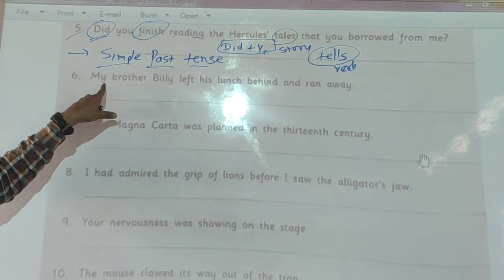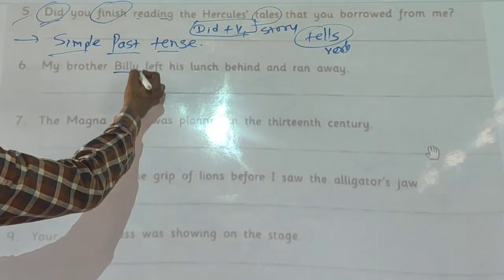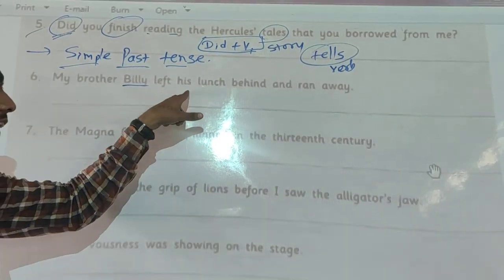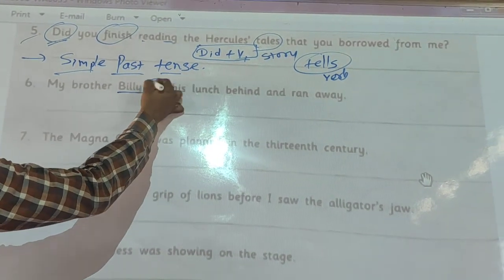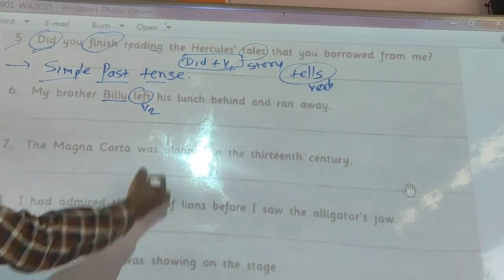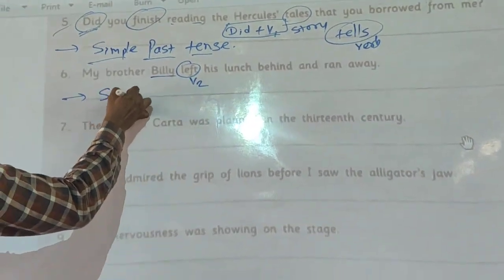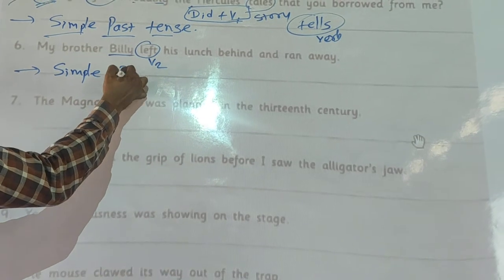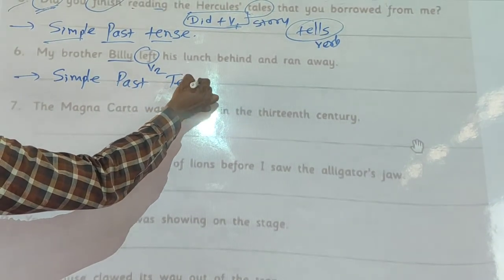Now the next example, my brother Billy, it is one name, Billy, left his lunch behind and ran away. In this example, left is the main verb and that is the second form of the verb, so we can easily say it is simple past tense. Simple past tense.